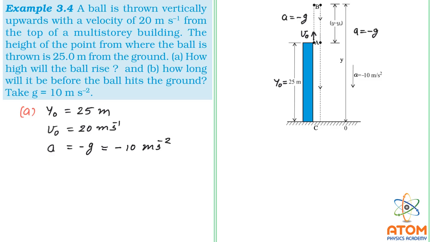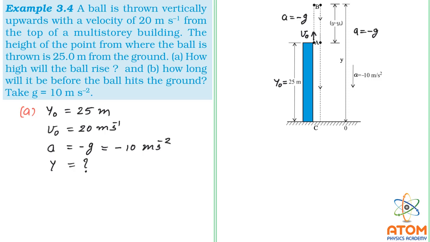Now what we need to find out is what is the height it gains. So it's like we need to find out y, right? This is the total height, you can see, and it is given y. So we need to find out y. Now it's a case of constant accelerated motion, you can understand. When we say that acceleration is minus g, or let us say plus g, it's a fixed value. Acceleration is having a fixed value, that means it's a constant accelerated motion. So we can apply equations of constant accelerated motion.